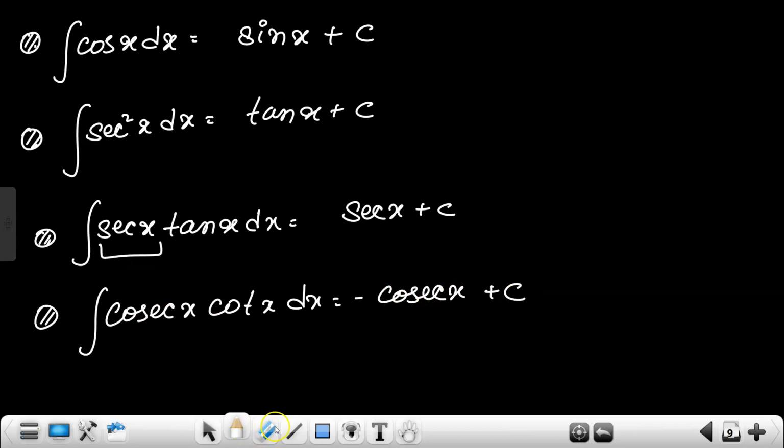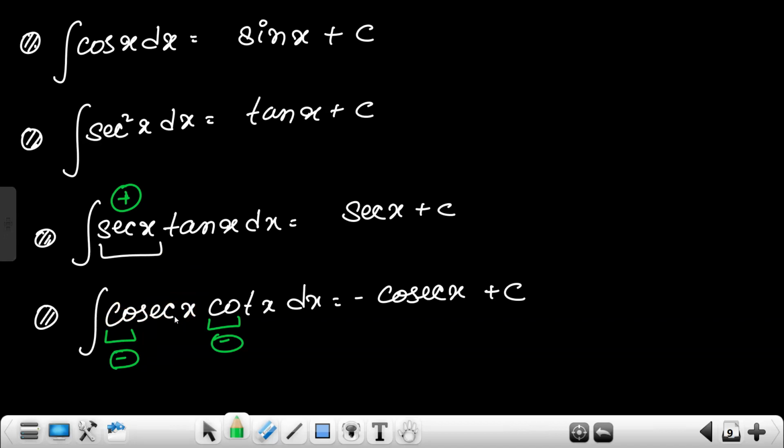Now see, you can remember it like this. When there is sec, sec will always come out positively. Sec is positive, and once you have co in the function, these are negatives. This is very helpful in remembering formulas, that's why I'm telling you. Remember that things with co come out negative.